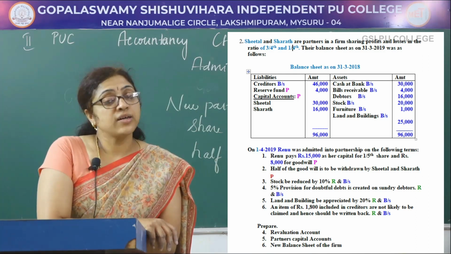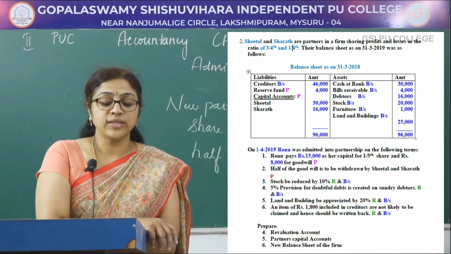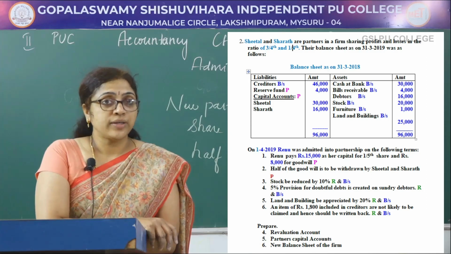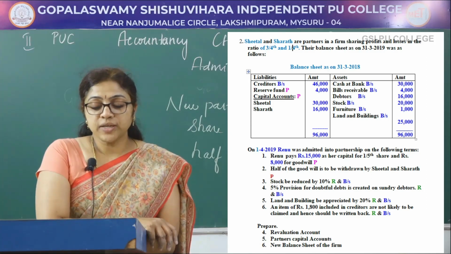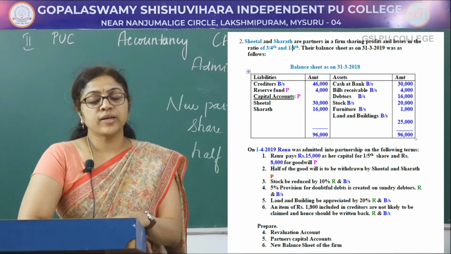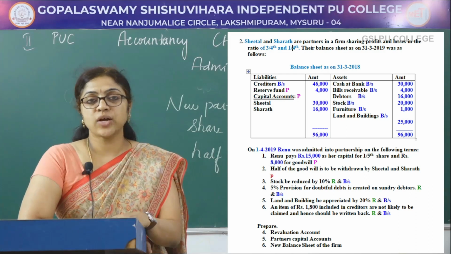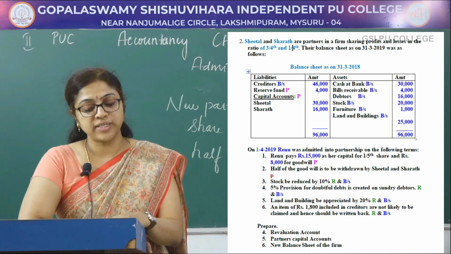So in the third adjustment, stock reduced is recorded on the revaluation account debit side. 5% provision for doubtful debts is to be created. When the provision increases, the liability also increases, so it is recorded on the revaluation account debit side.